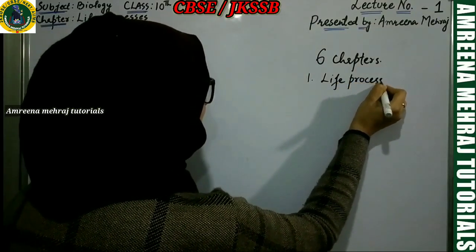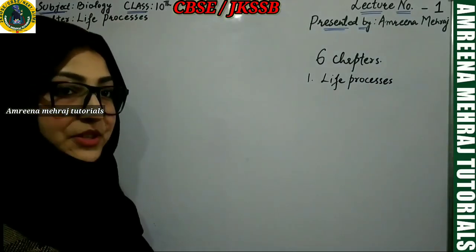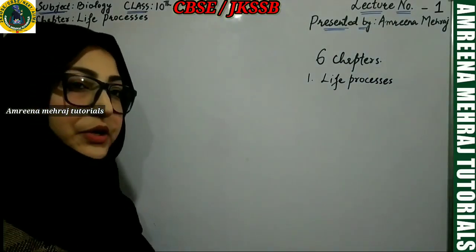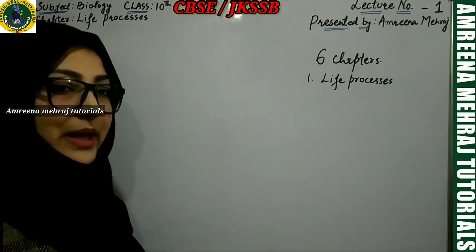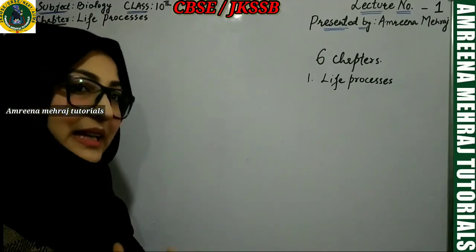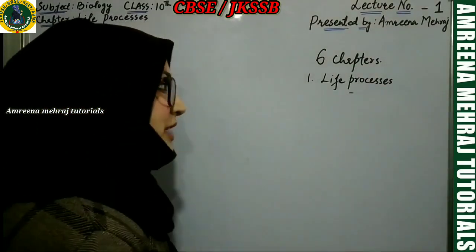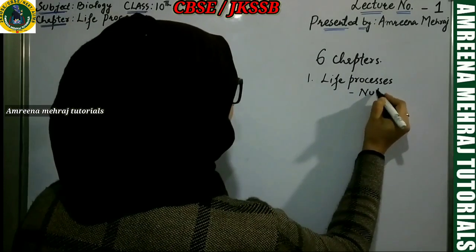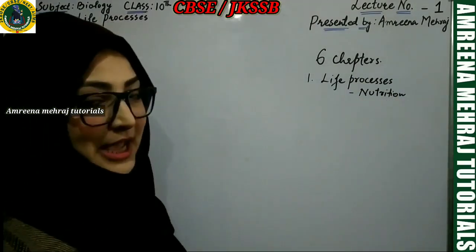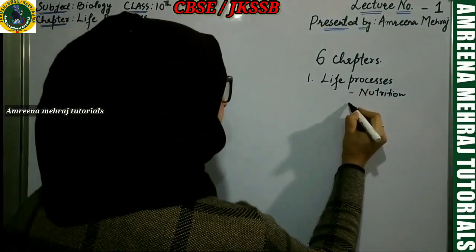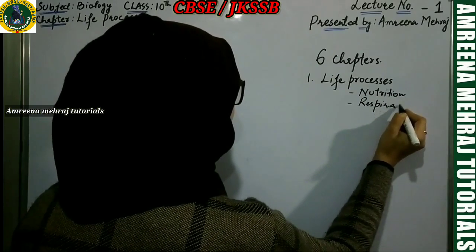Dear students, life processes is a very elaborative chapter. In this chapter, you are going to deal with certain subsections which are themselves a very important and major topic in itself. You are going to talk about nutrition in plants and nutrition in animals both. Then you are going to discuss the process of respiration.